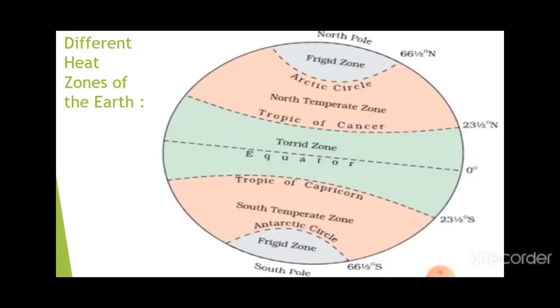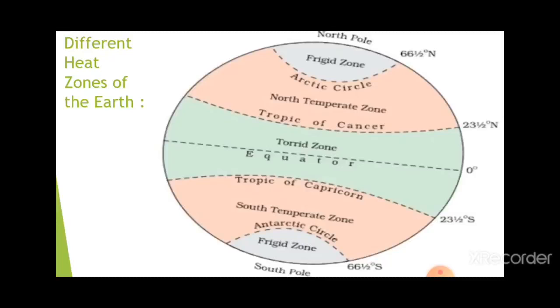So this zone contains the maximum amount of heat. It extends from 23½ degrees north to 23½ degrees south, between the Tropic of Cancer and the Tropic of Capricorn. This is the area, particularly the colored area, that shows the torrid zone. This zone contains the maximum amount of insolation and has the maximum amount of heat.